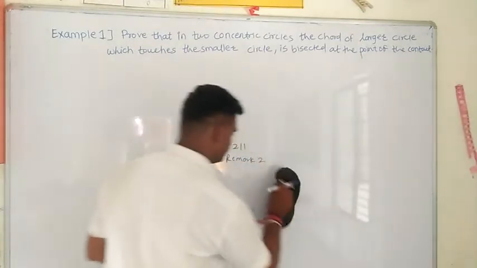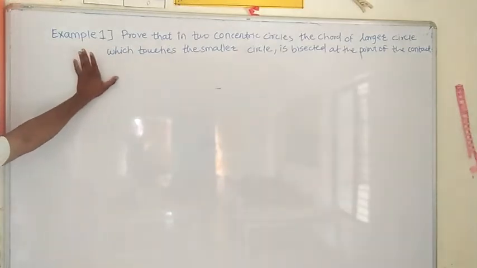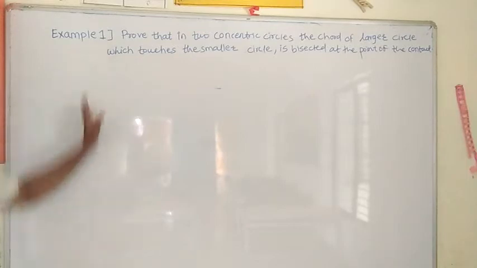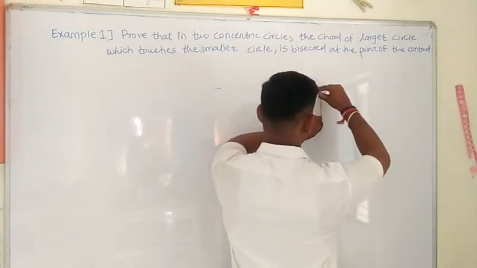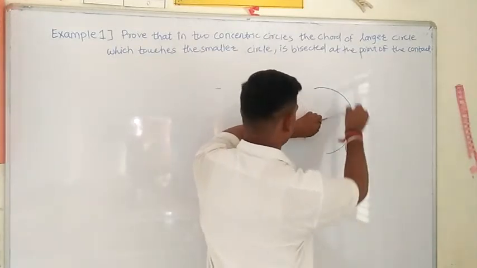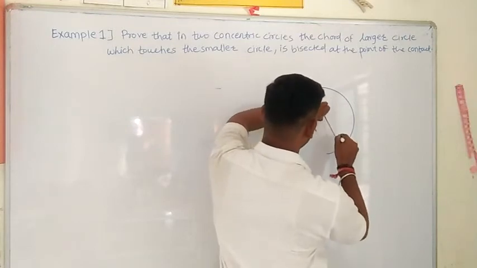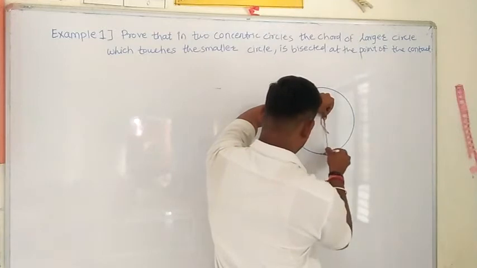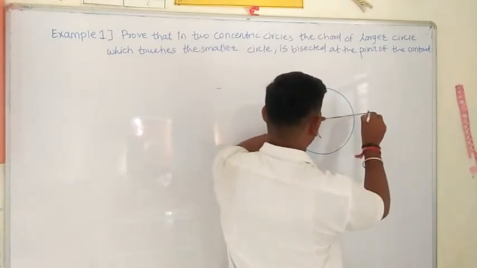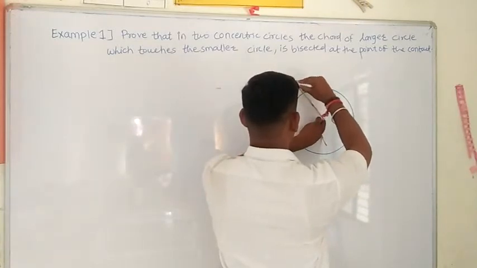Now we will see example number 1. See what is given here and what we have to prove: prove that in two concentric circles. First I will draw two concentric circles. Concentric circles means keeping the same center, we draw two circles of different radius. I will take another, larger circle. Okay, this one is okay.